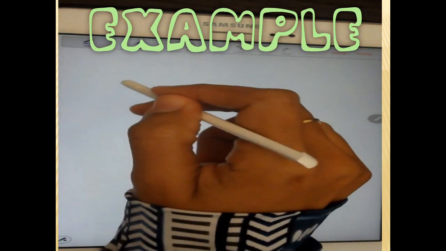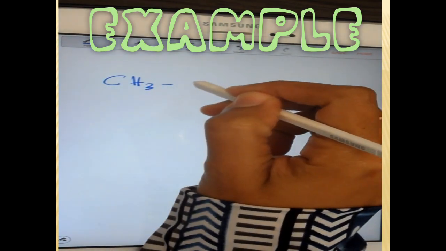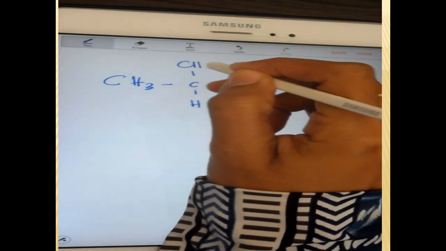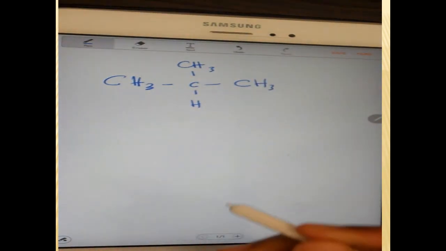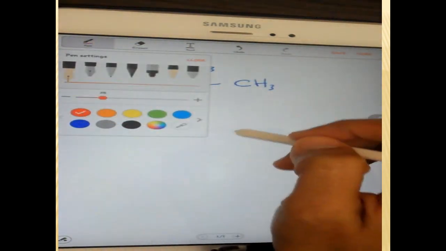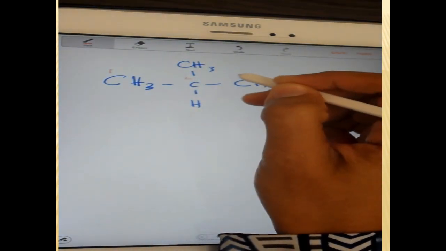Okay, for example, CH3, CH3, CH3. Okay, so 1 carbon, 2 carbon, 3 carbon.